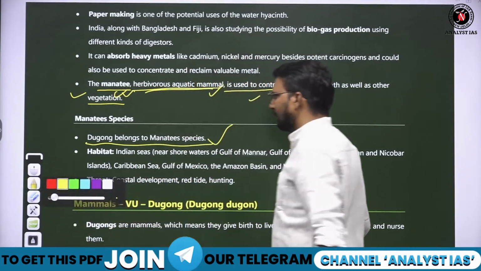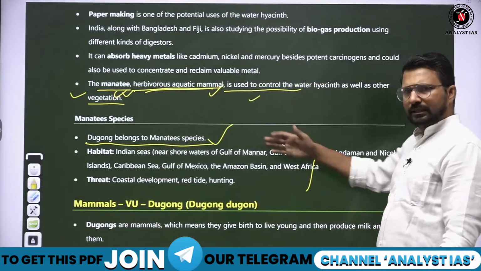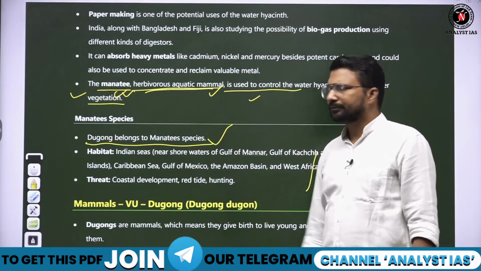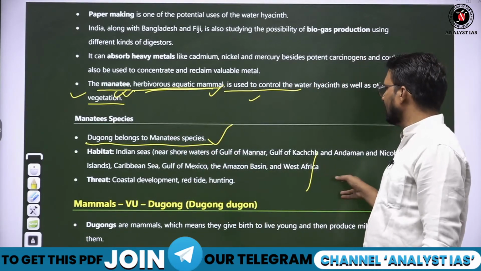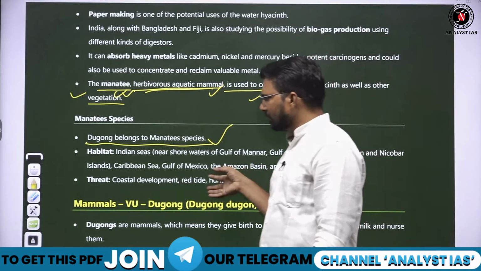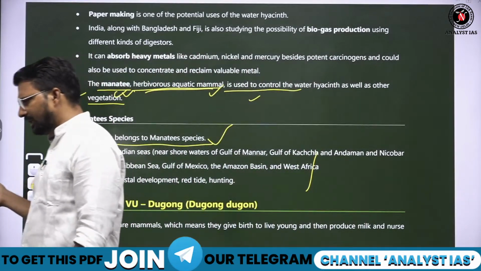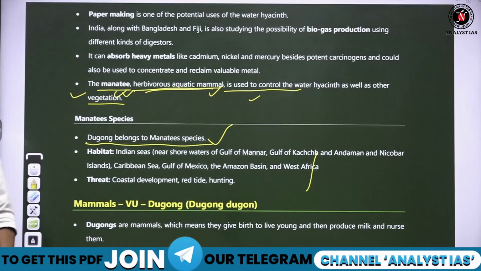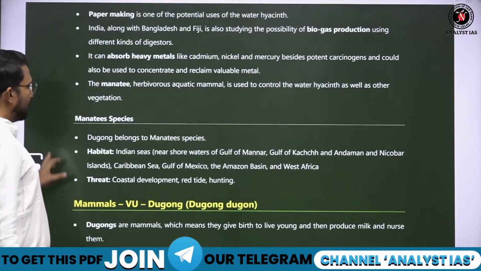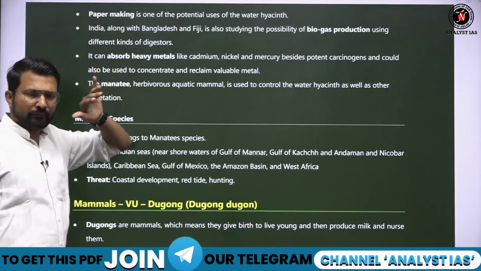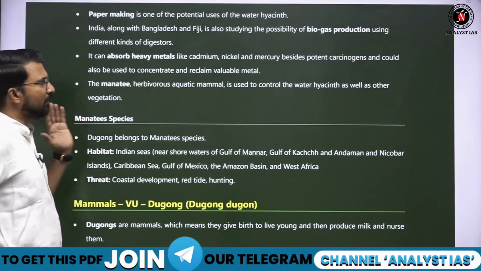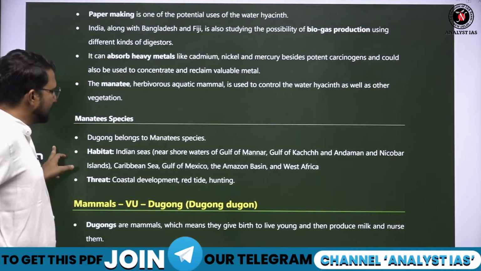Habitats, manatee species का habitat कहाँ पर होता है? They normally live near the sea areas. Indian sea areas में देखें, dugong was twice or thrice in the news this year. Fine. Okay. So remember in which all sectors this can be used. Water hyacinth.